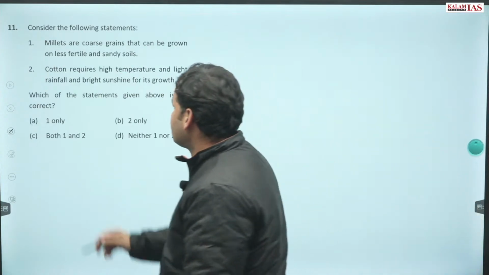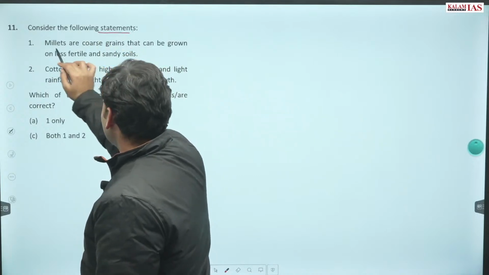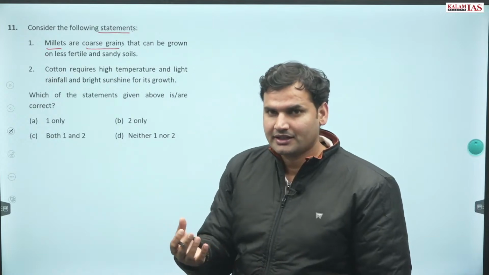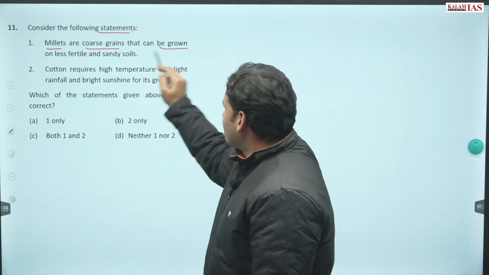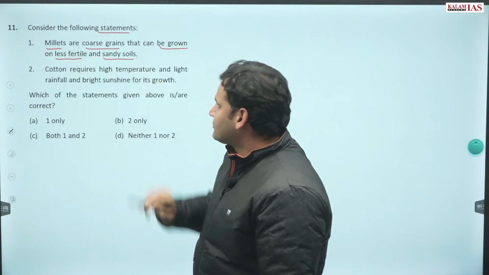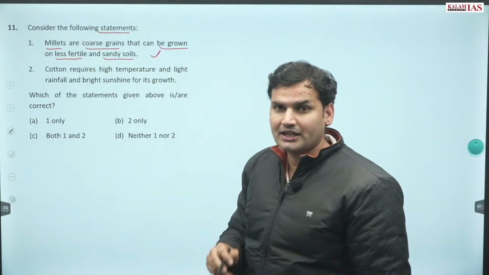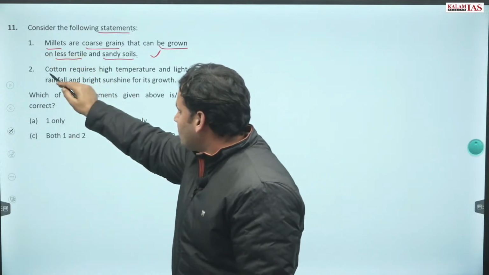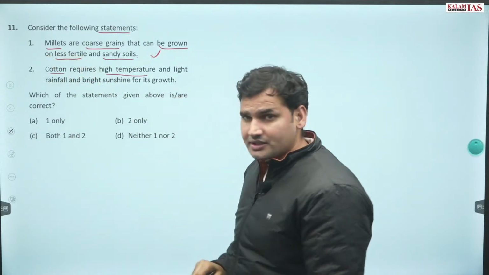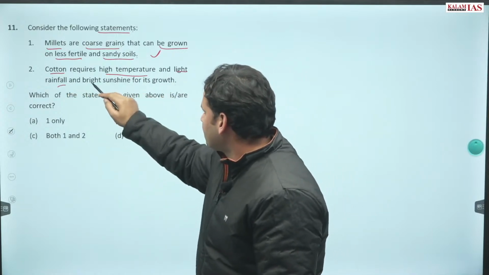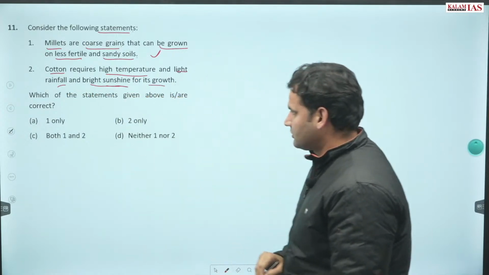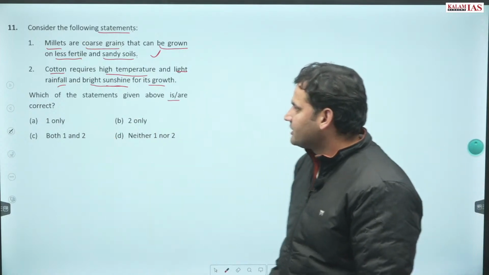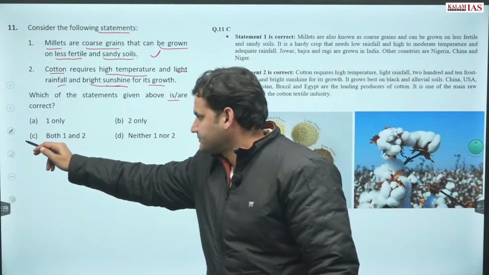Question number 11. Consider the following statements. Millets are coarse grains, जिसको मोटा अनाज कहा जाता है, that can be grown on less fertile and sandy soils. Yes, definitely. Dryland farming में भी हम millets पढ़ते हैं. Then cotton requires high temperature, light rainfall and bright sunshine for its growth. Which of the following statements are correct? Both the statements given over here are correct.